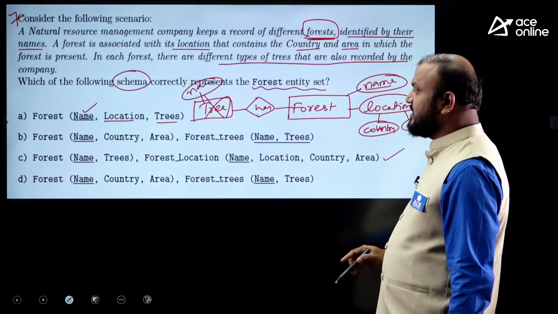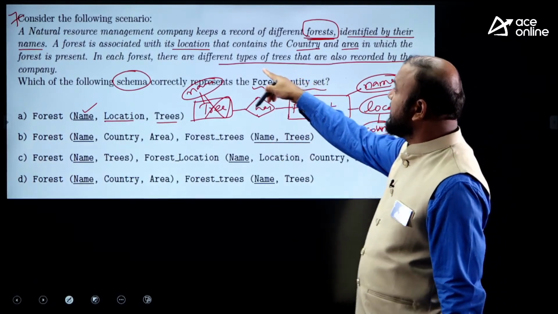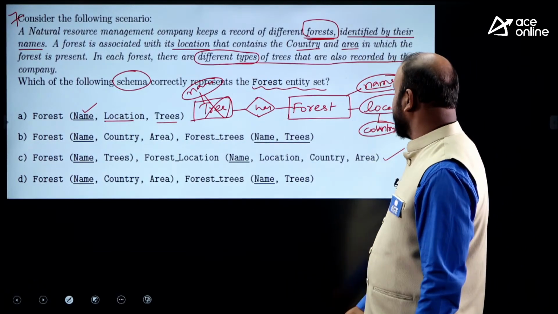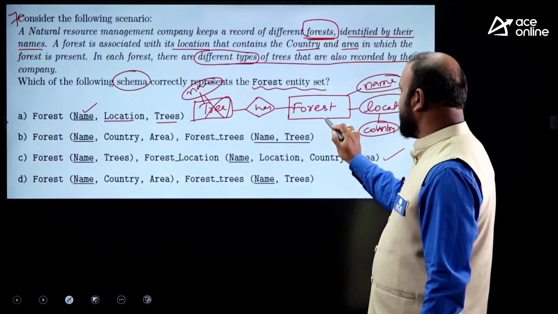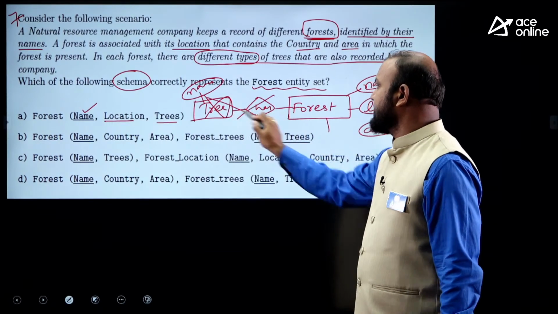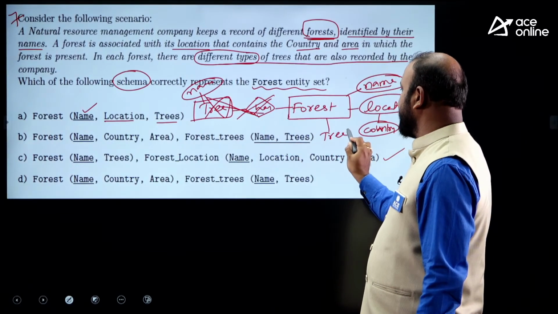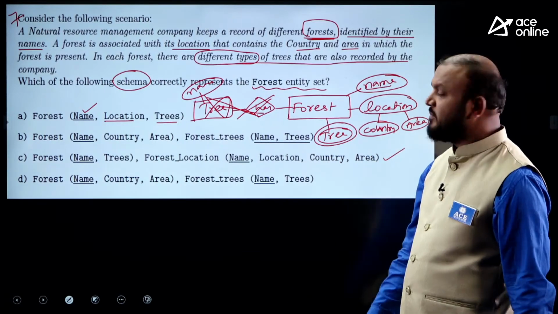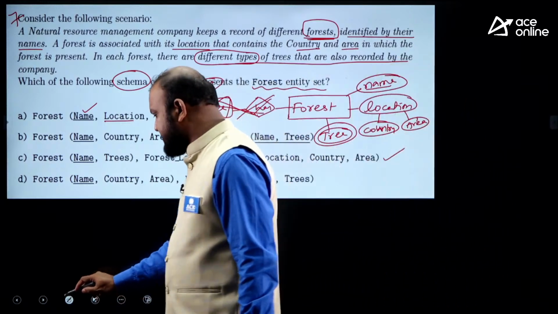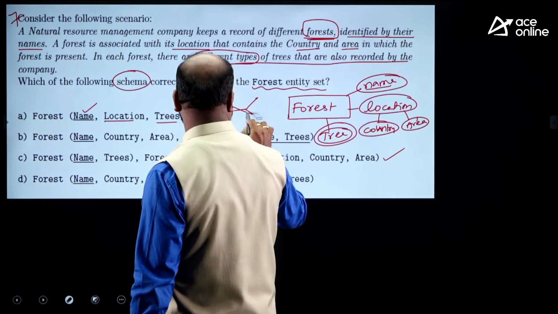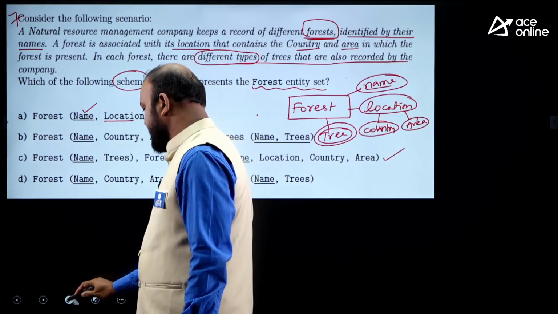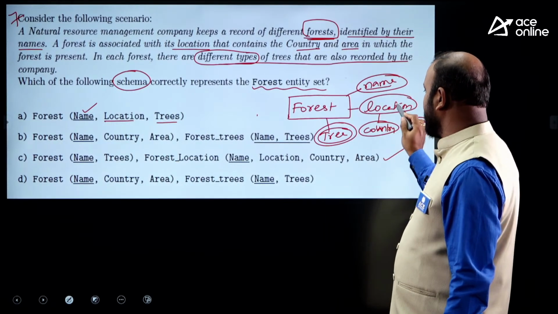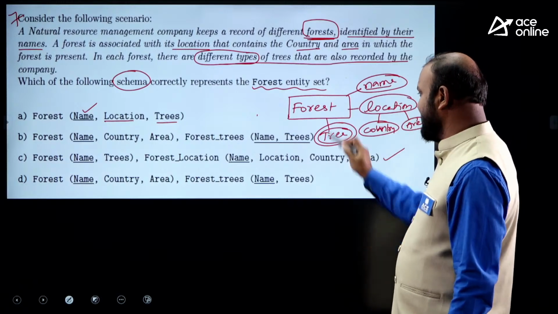Actually, trees are to be shown, because different types of trees we have to record for each forest, which I can show separately. Because different types of trees means trees should be represented as a double ellipse, which we call multi-valued attributes. So how can I represent this entire thing? I can show it as a forest entity set having name, location and tree. Name is a key attribute, location is a composite attribute consisting of country and area, and tree is a multi-valued attribute.